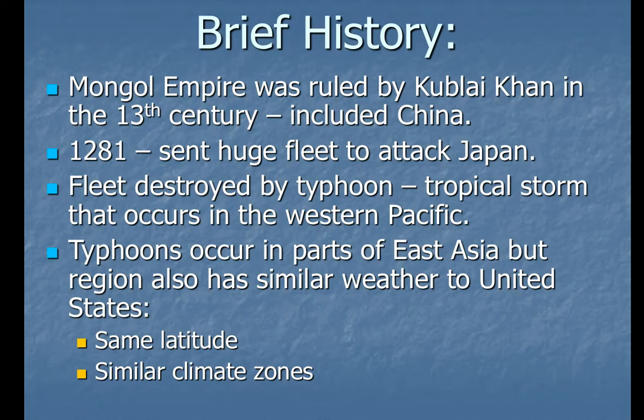They call it a typhoon. They occur in this part of the world, but weather-wise, the climates of East Asia are very similar to that of the United States. Same latitude, similar climate zones, wide-ranging climate zones, so they're very similar to us as far as weather goes.